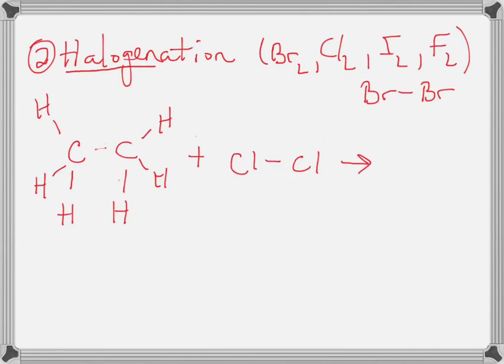Now just to contrast this for just a second so we're not confused, in a halogenation reaction of an alkane, not an alkene and alkyne, which is what we're talking about in this lecture, but an alkane, remember, it's not an addition reaction. We don't take both chlorines and add them to the alkane. We just take one of the chlorines and switch it with one of the hydrogens, so they switch positions.